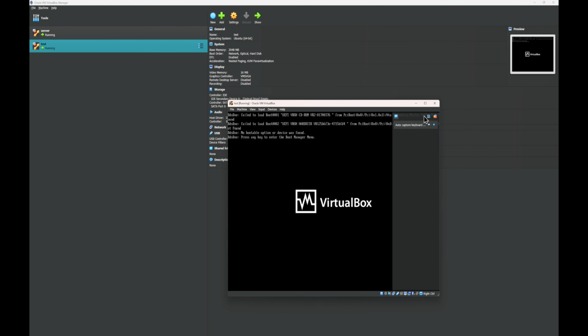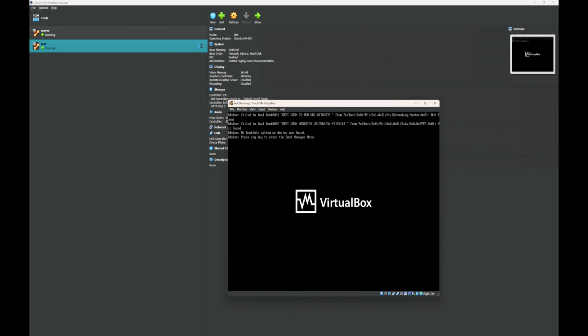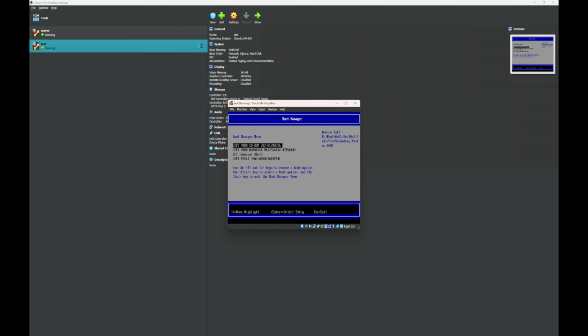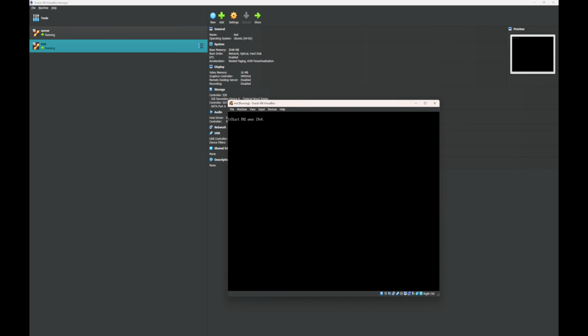And this is what I was talking about earlier. If we have the EFI boot mode configured, for some reason the network boot does not work automatically. What you have to do is go into the boot menu by pressing any key, go to boot manager, and from here select the PXE boot. Here you can see the MAC address of your network interface card as well. Select enter, and then you will see the boot process going further.